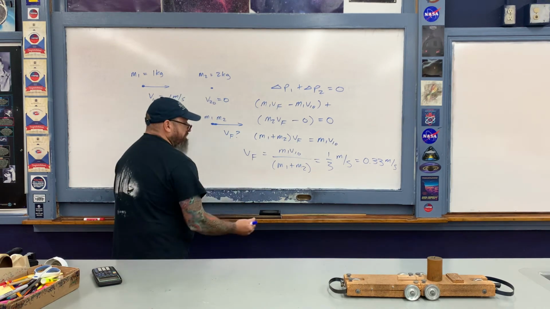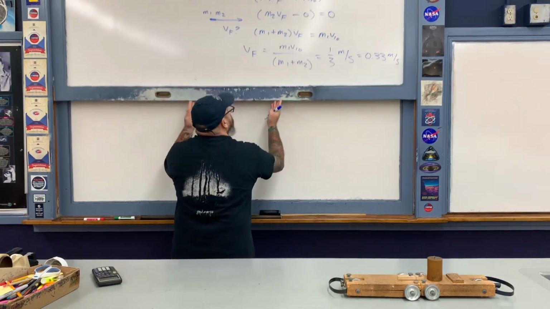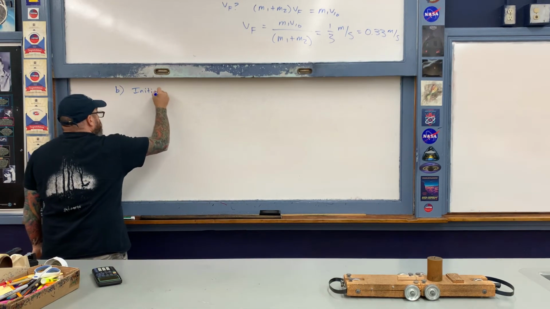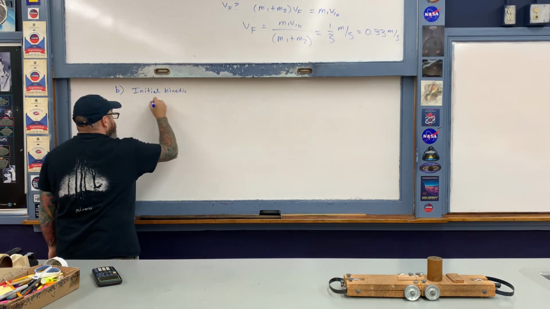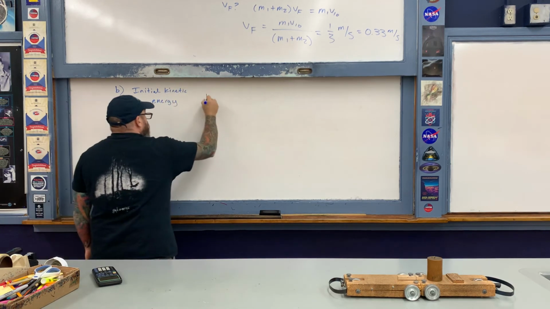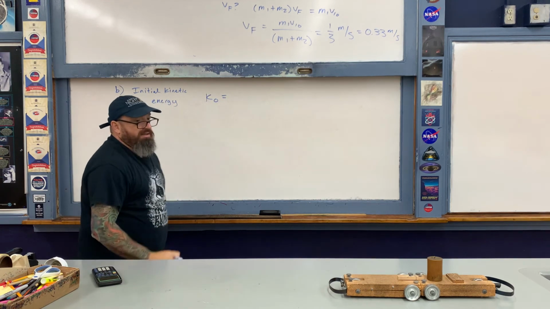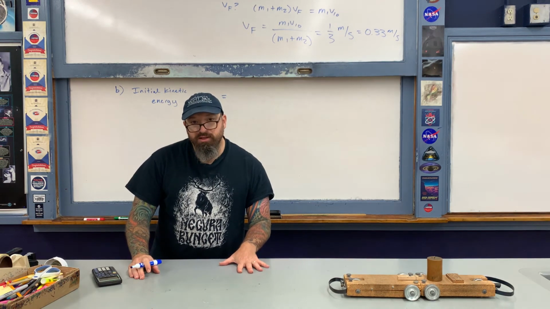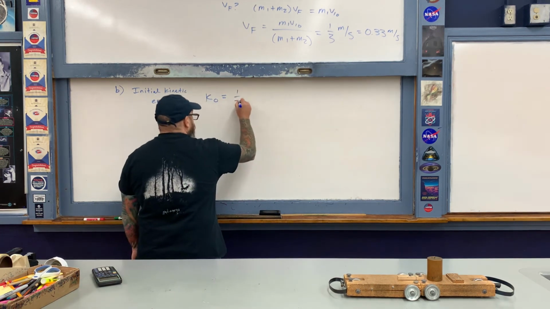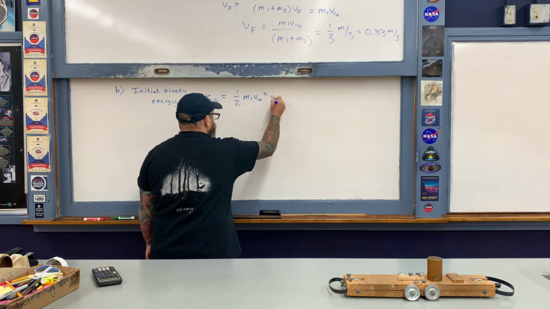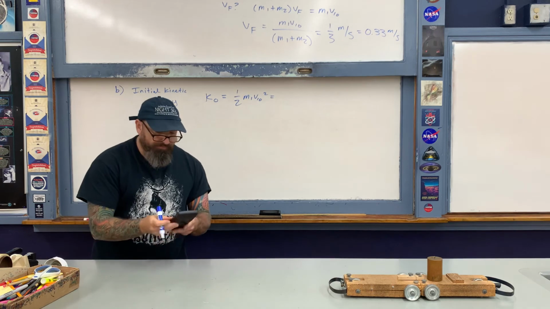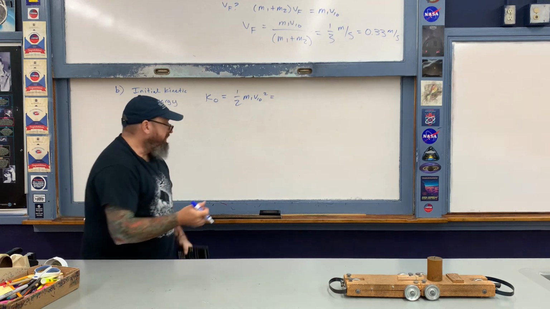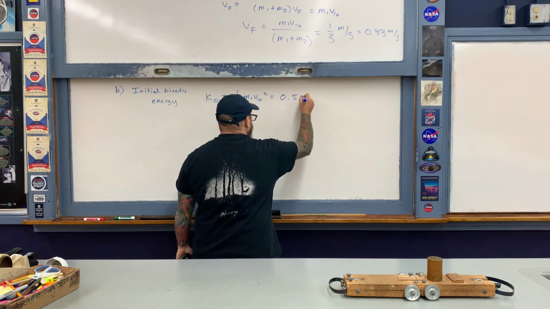So here's then how we'll do part B. We'll do this on the lower board. Okay, so let's calculate first of all the initial kinetic energy of the system. Just to give it a name, I'm going to call it K0. Now keep in mind that cart number 1 was the only object that was moving before the collision. So therefore the initial kinetic energy of the system is going to be 1/2 m1 times v1 naught squared. Let's just go ahead and calculate this number. Okay, so we have 1/2 times 1 kilogram for the mass and then multiplied by 1 squared, and this just ends up being equal to 0.5 joules of energy.